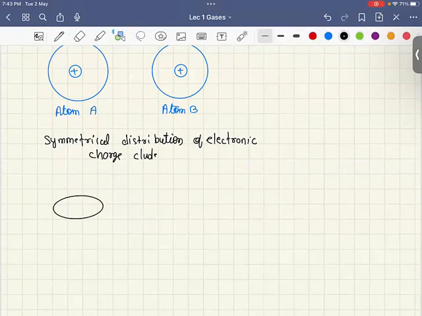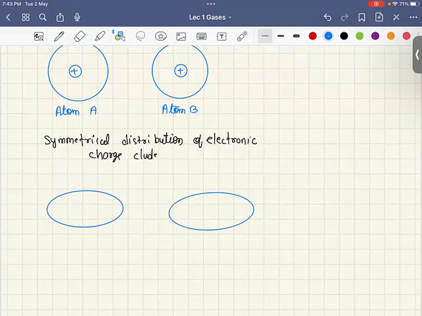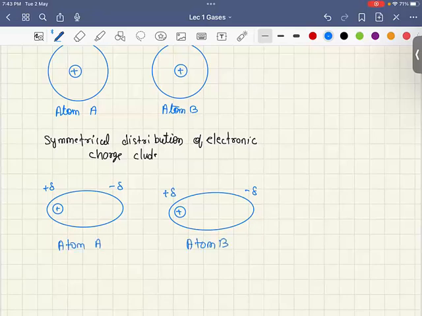In the other case, where we have a dipole, these are the dipoles. So what is going to happen? The arrangement would be like this. The nucleus would be like this. Here we will have delta plus charge, delta minus charge, delta plus charge, and delta minus charge. This is atom A, this is atom B, and this is the instantaneous dipole.